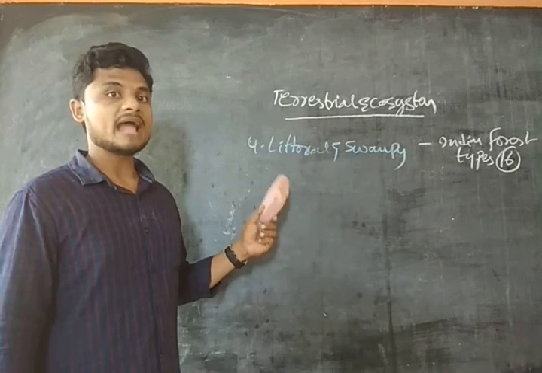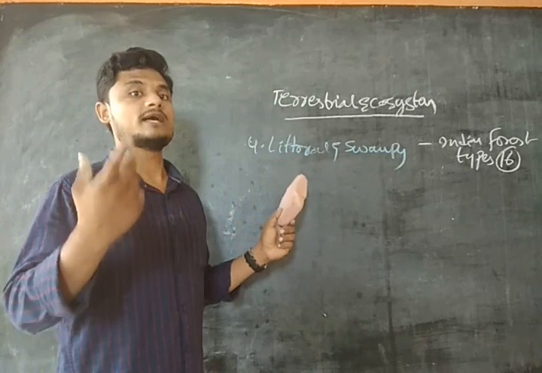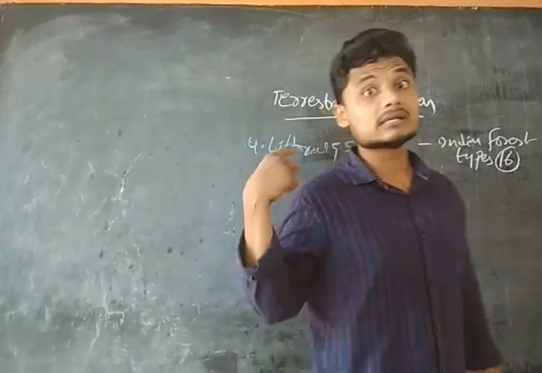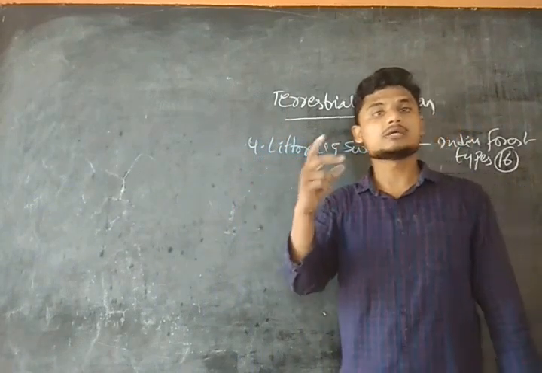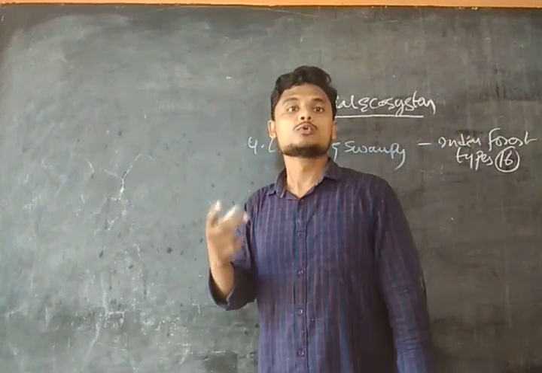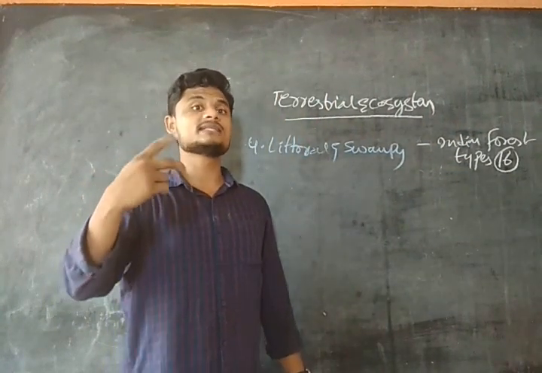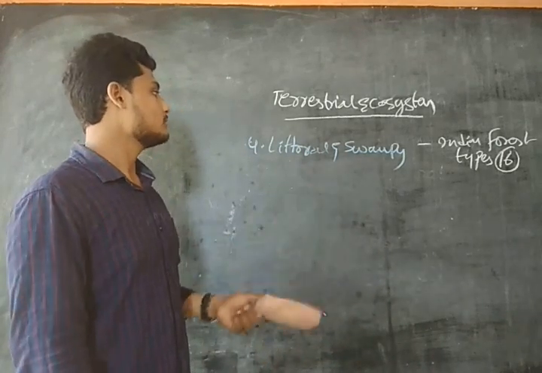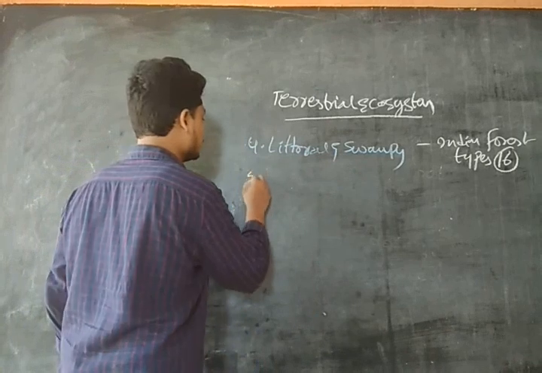The roots are of soft tissue, to breathe in the water. The plants in this forest have soft tissue roots to breathe in the water. These are the characteristics of this type of forest ecosystem.